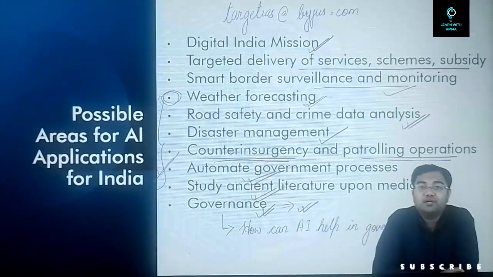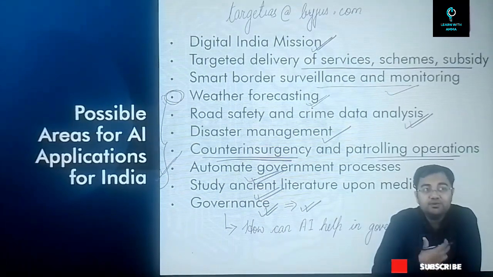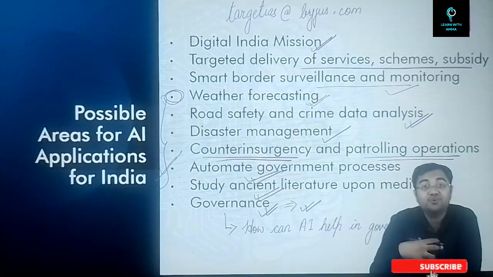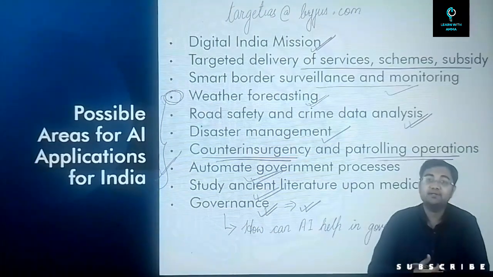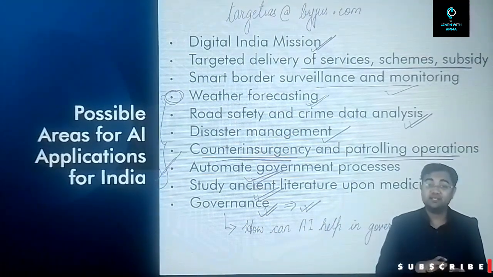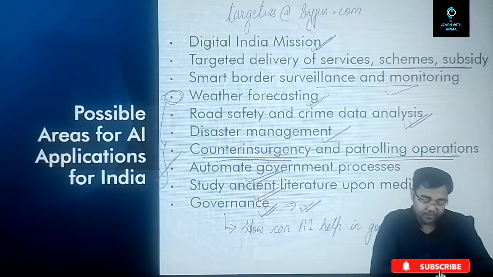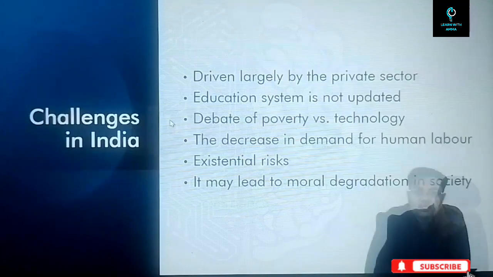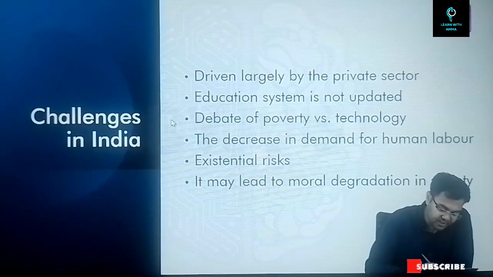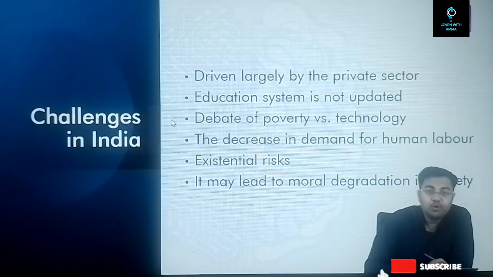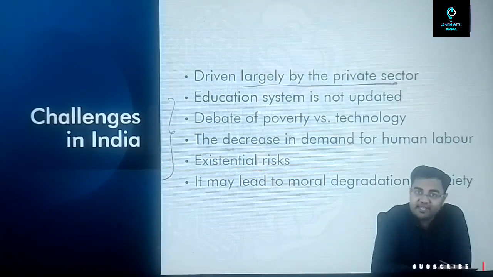Now after this, we also need to understand what challenges India faces today with regard to artificial intelligence, so that we understand the way forward, what are the areas where we need to work as a country and develop artificial intelligence in a manner that we are able to use it in various sectors and make sure that it becomes a part of the growth story of the country. So let's come to the challenges. At the end of this chapter, let's try to understand some of the challenges that India faces today with regard to artificial intelligence. So what are these challenges? First of all, today artificial intelligence is largely driven by the private sector.